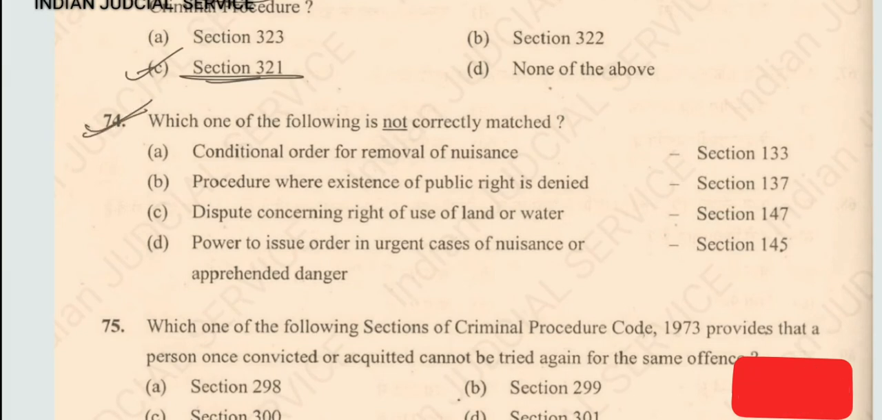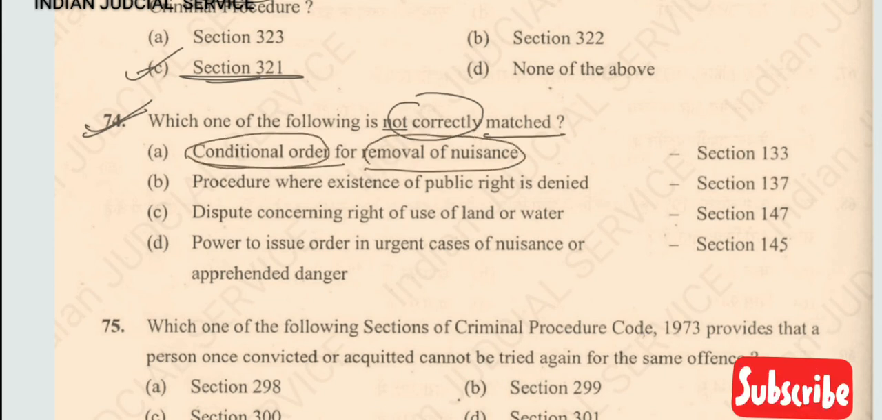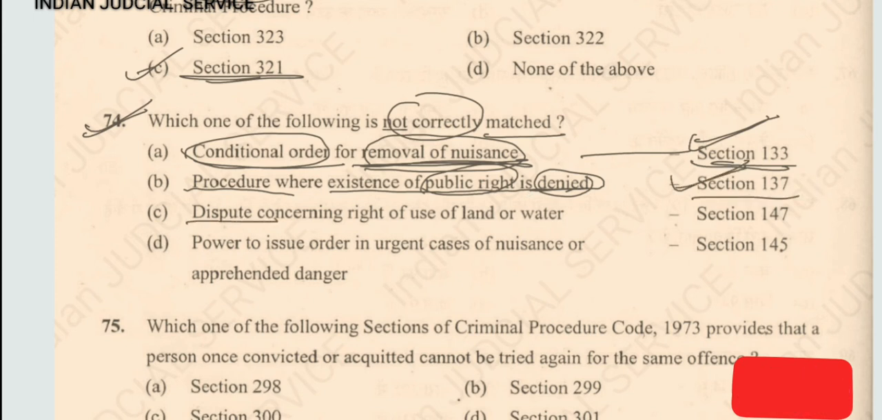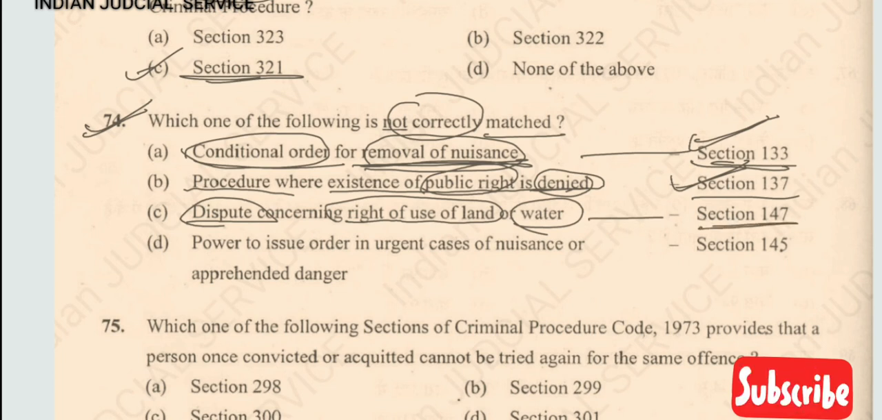Question number 74. Which one of the following is not correctly matched? So first one, the conditional order for removal of nuisance. This is a very important phrase, conditional order for removal of nuisance is provided in section 133. It is a correct statement and correctly matched also. Now point 2, the procedure where existence of public right is denied. So this procedure is provided in section 137. So it is also correct. Now third one, the dispute concerning right of use of land or water. So it is clearly provided in section 147. So it is also correct.